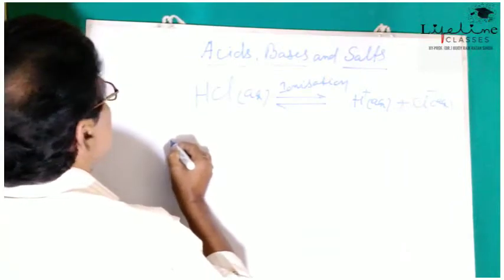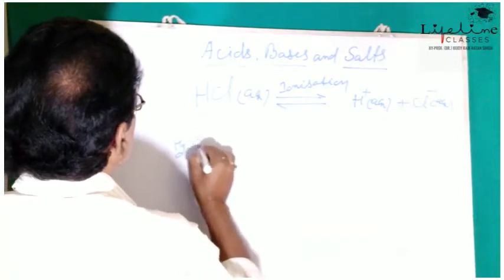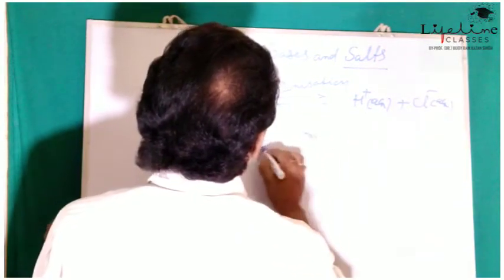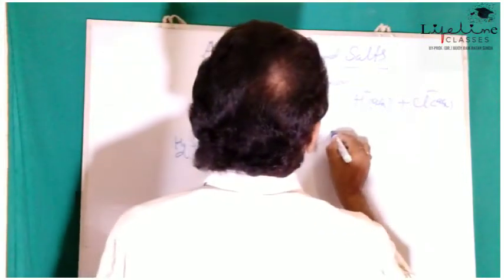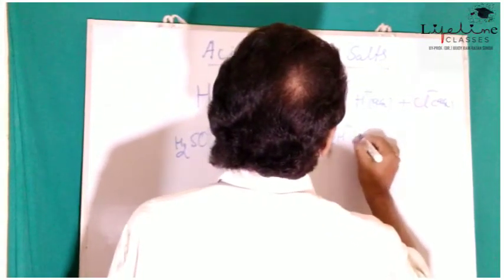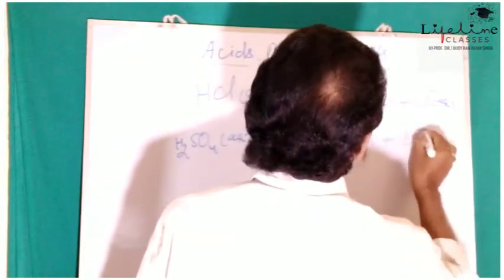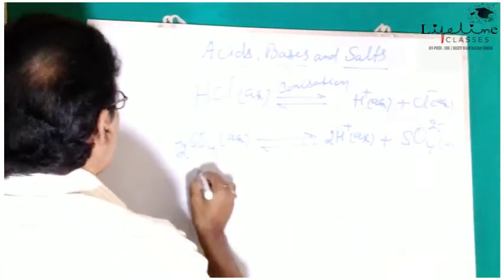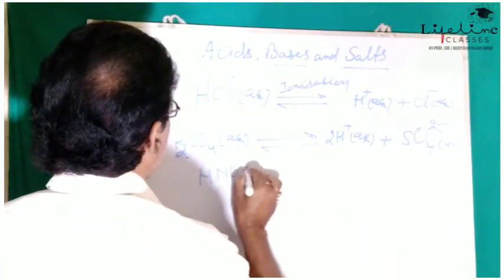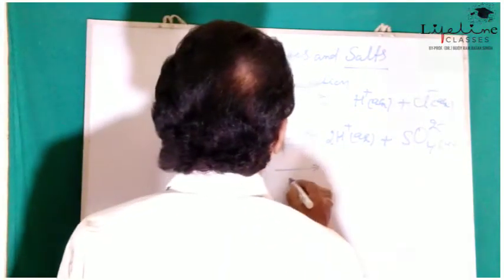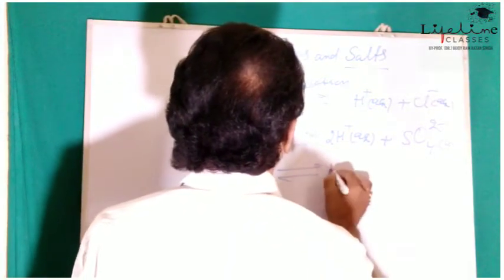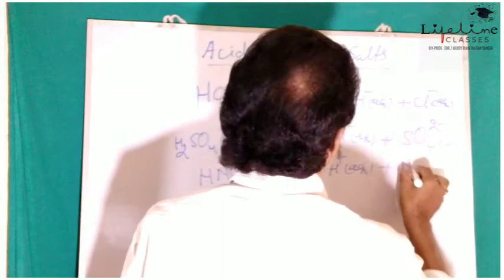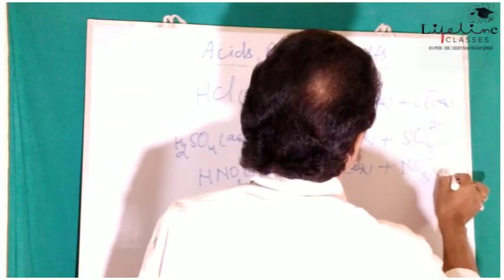In the same way, H2SO4 aqueous gets ionized to give 2H plus aqueous plus SO4 2 minus aqueous. HNO3 aqueous gives H plus aqueous plus NO3 minus aqueous.